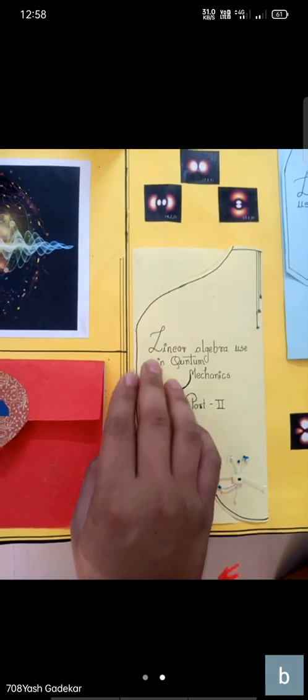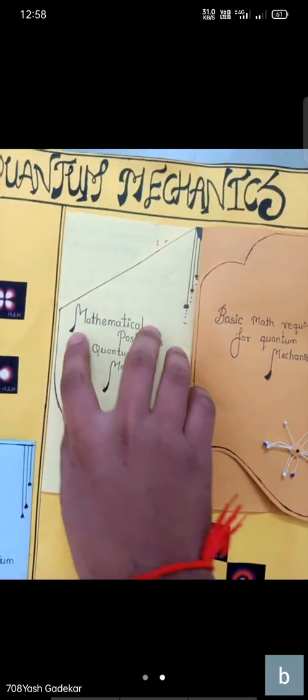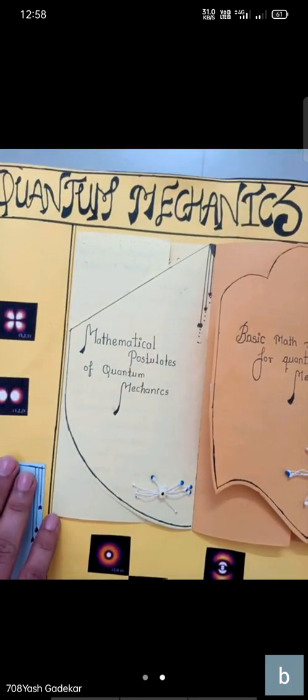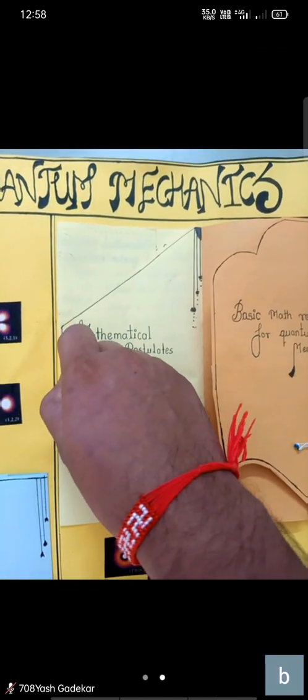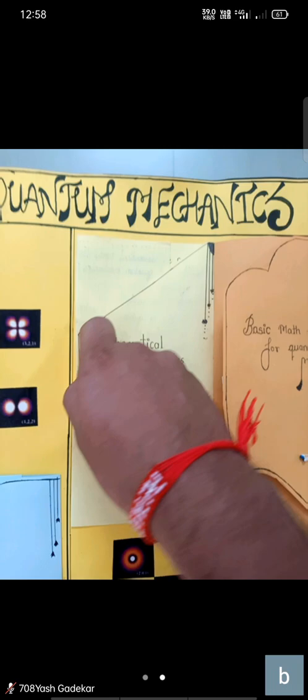Now we will see the mathematical postulates of quantum mechanics.